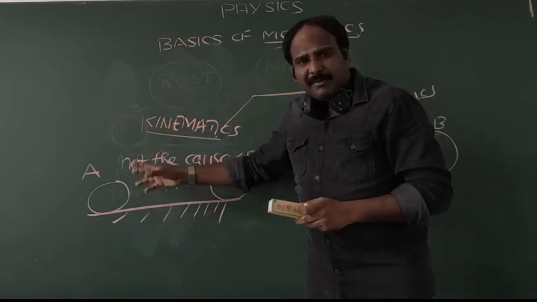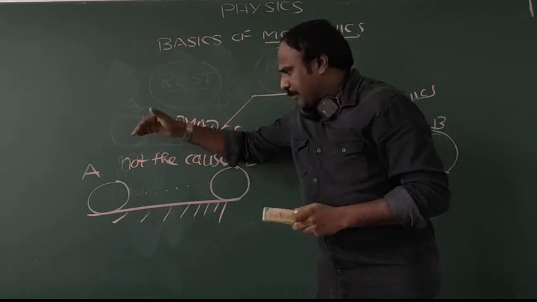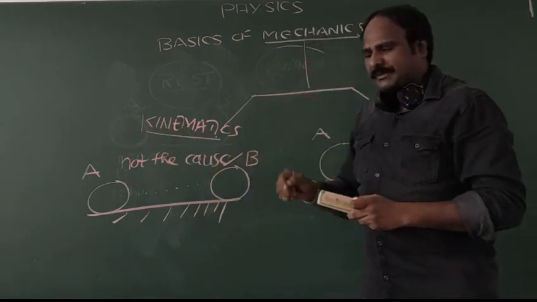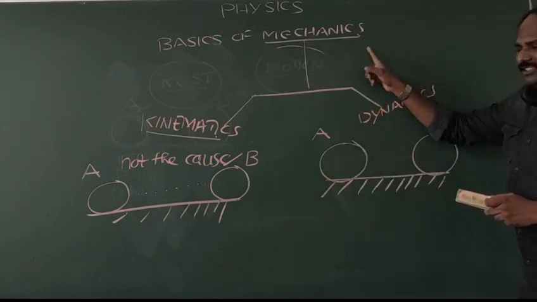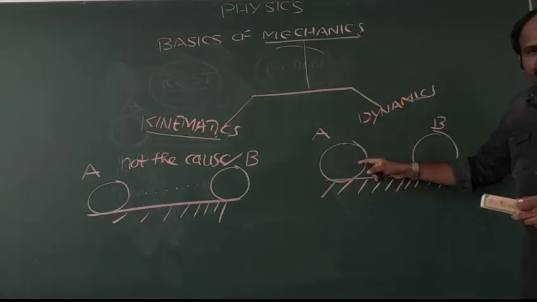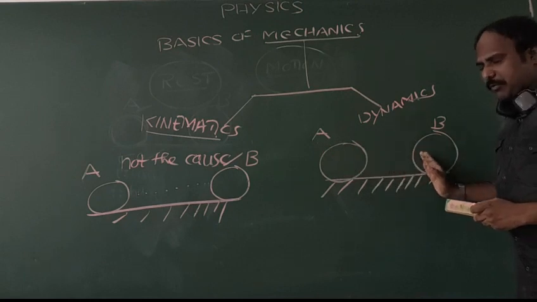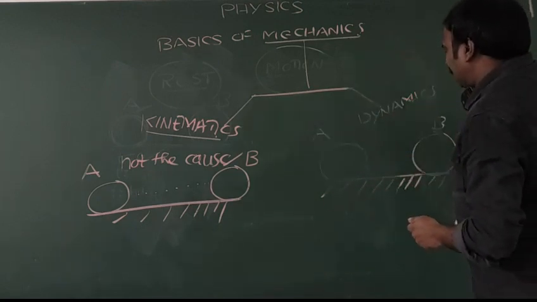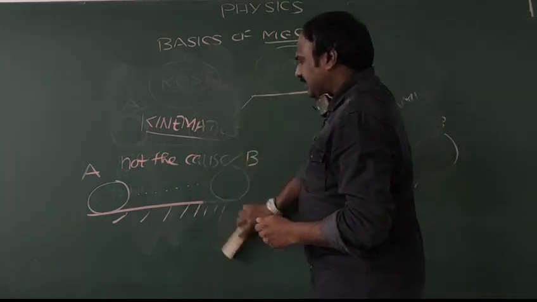But kinematics never tells the reason why a body moves from A to B. Such a reason can be explained by the branch of mechanics called dynamics, which explains the motion of bodies along with the reason.